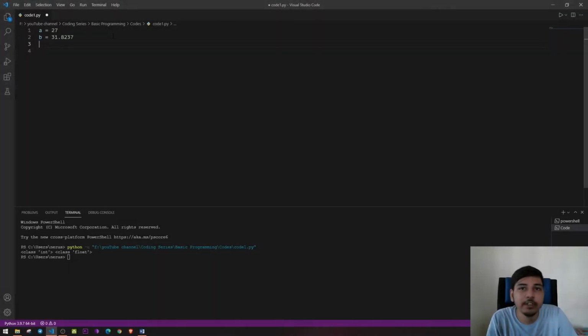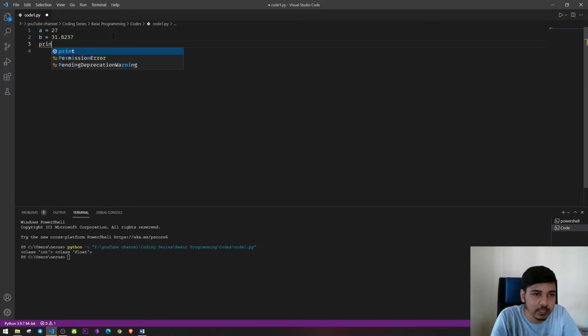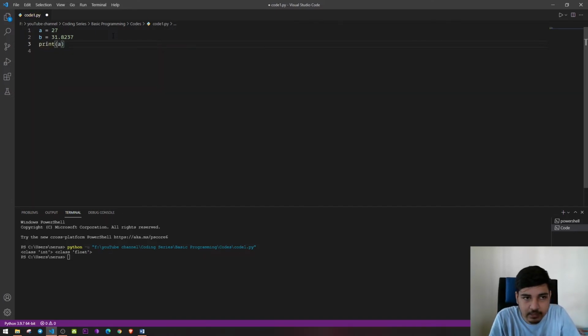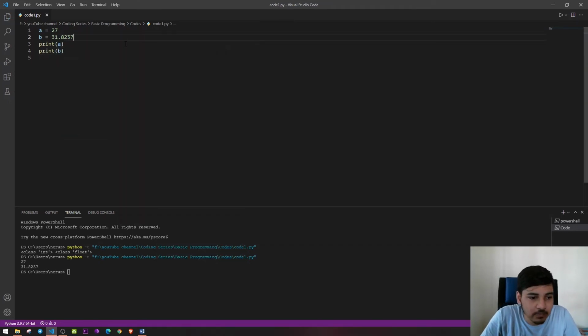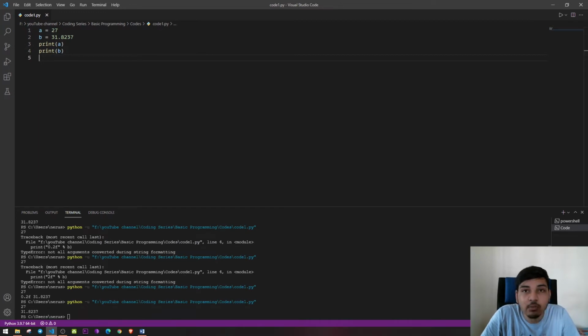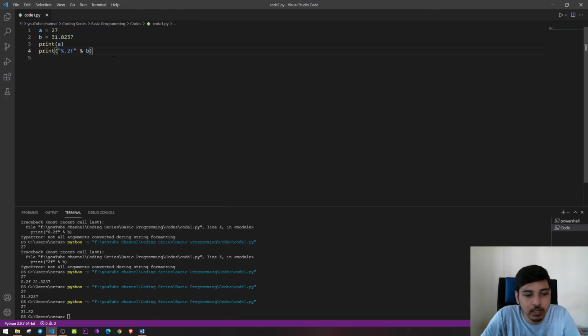All we need to do is use that print function and print these two numbers. Let's just print it here. Print A and print B. So let's see. You will be getting 27 and 31.8237. But we need to limit these decimal points to 2 digits. So how are we going to do that? Use formatting. %.2f, and then B. You can use comma also. Just run it. See, 27 31.82.